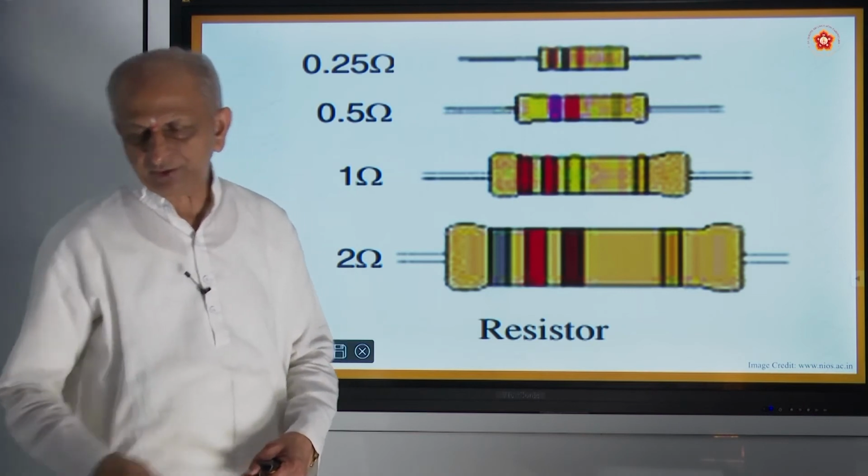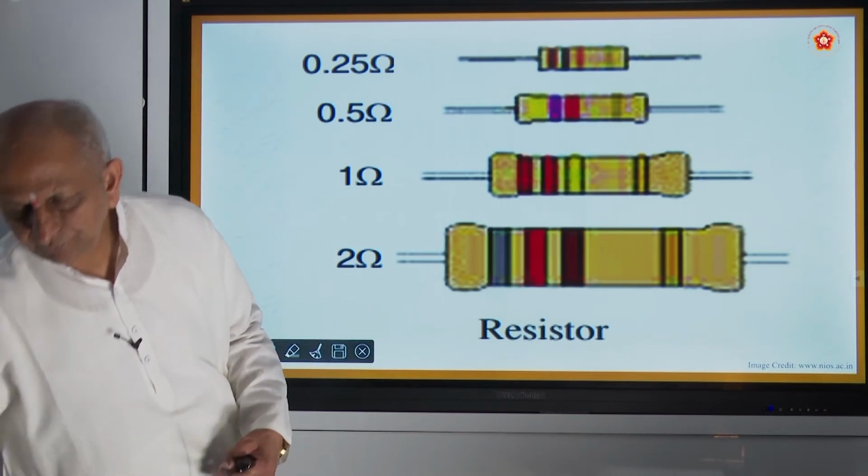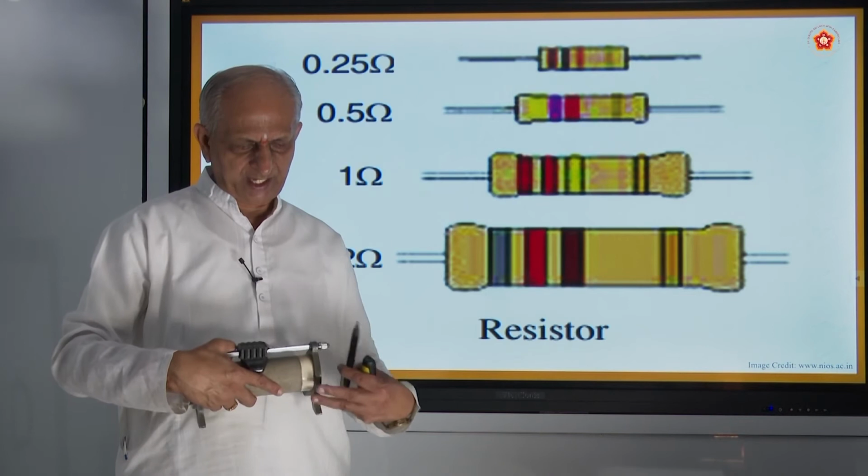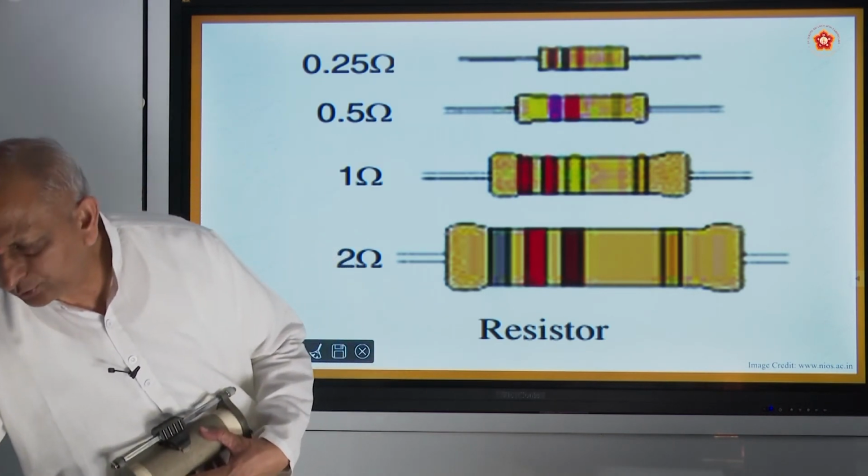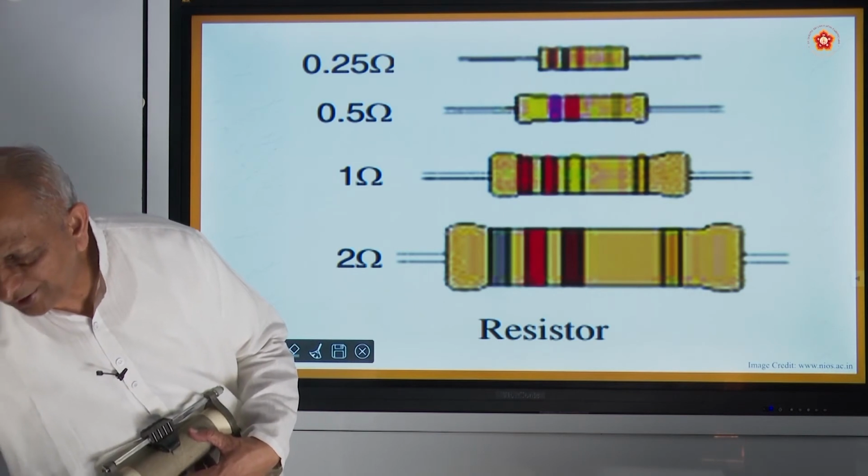And one more thing we told you in the last class about the rheostat. This is also one device which is used for variation of resistance.